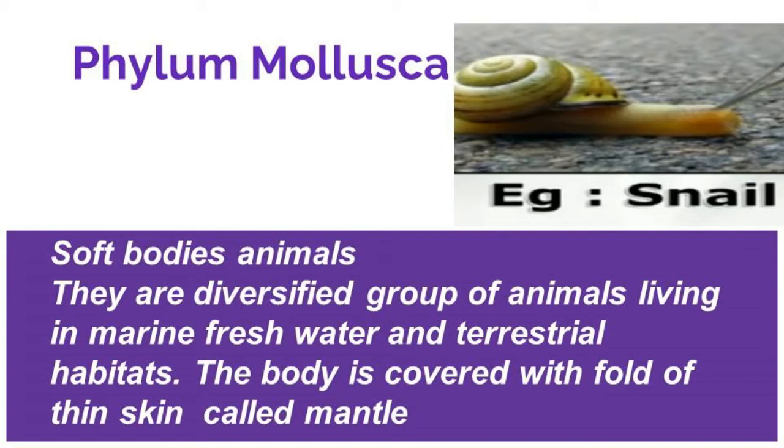The entire body is covered with a fold of thin skin called mantle. Respiration is through gills or lungs or both. Sexes are separate with larval stages during development. Example, garden snail, octopus. One of the examples I gave is snail.